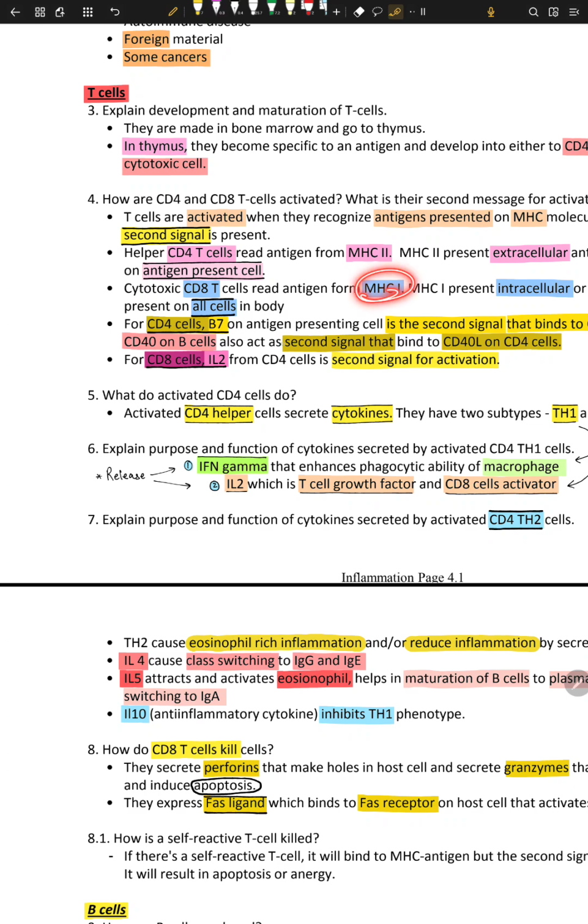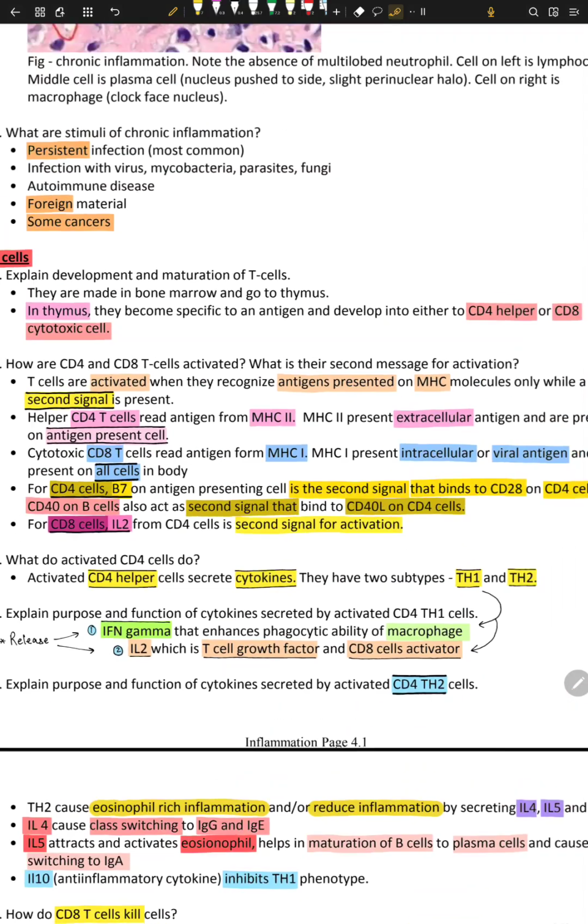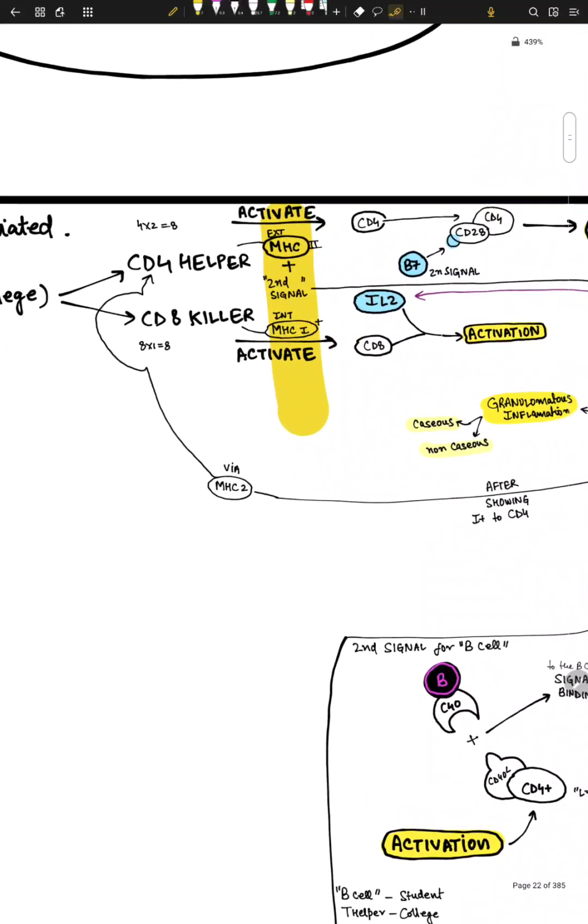So this MHC molecule with antigen goes to CD8, plus there is some second signal, a permission to change, right? And then they get activated. So I hope you get me. CD4 gets activated with MHC2, plus there is an antigen, plus there is a second signal, okay?